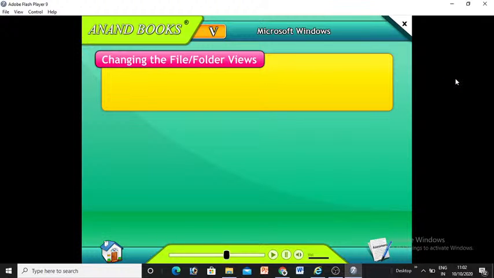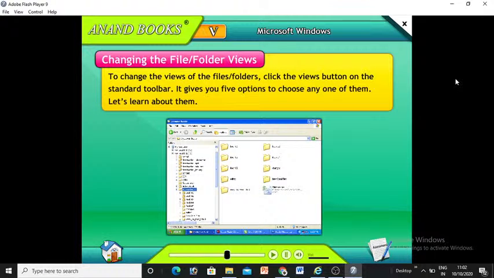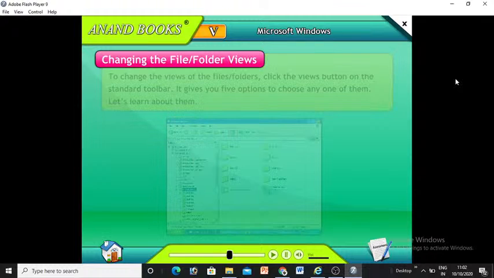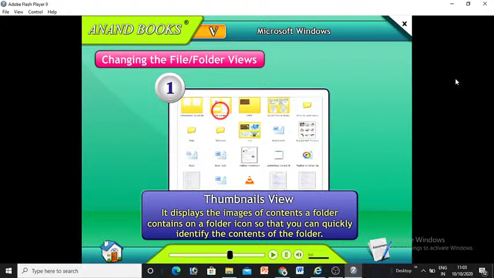Changing the file, folders, views. To change the views of the file or folders, click the Views button on the standard toolbar. It gives you 5 options to choose any one of them. Let's learn about them. Thumbnails view. It displays the images of contents a folder contains on a folder icon so that you can quickly identify the contents of the folder.